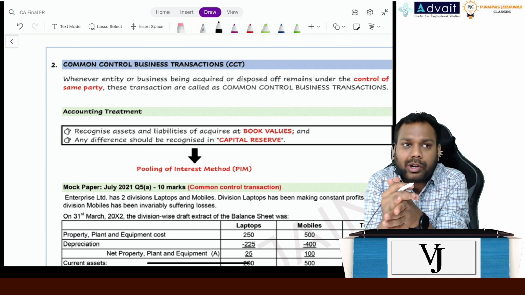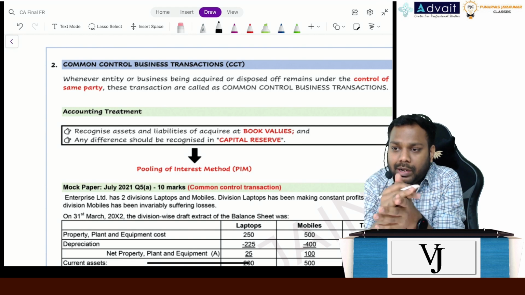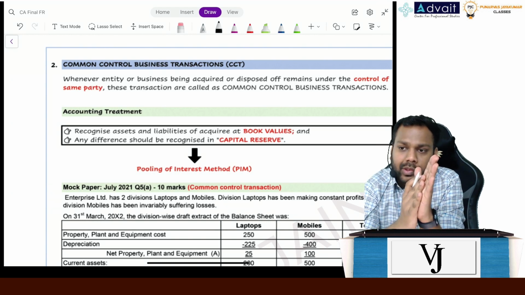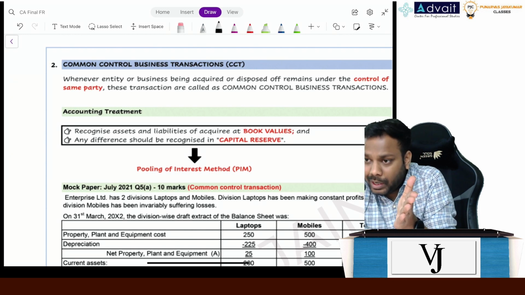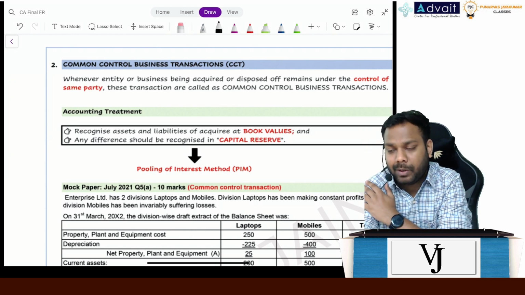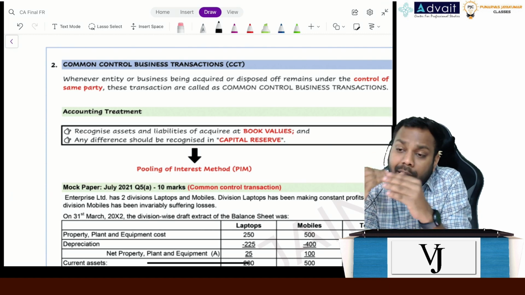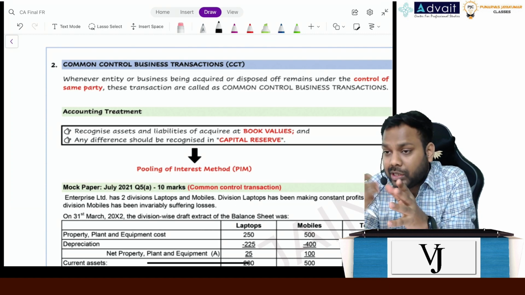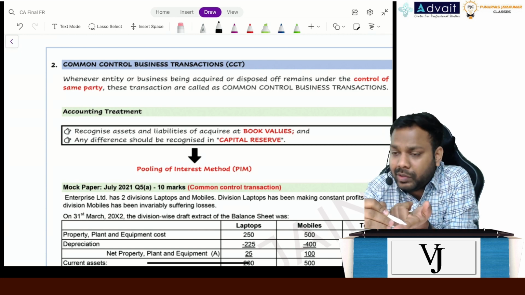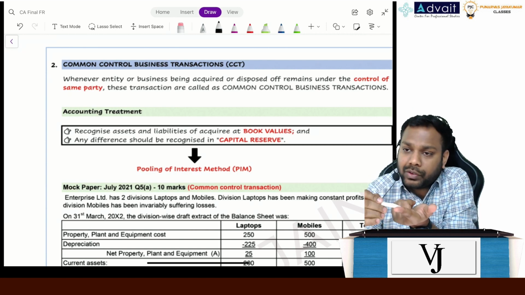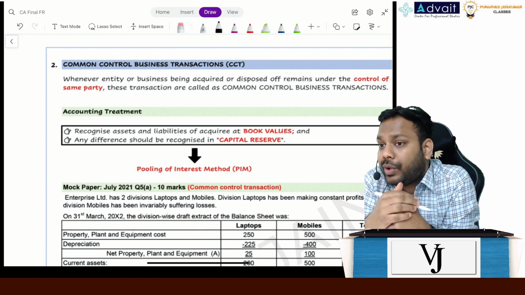So what happens? It says whenever you are doing internal restructuring, or common control, that is, let's suppose prior to acquisition, I was controlling the company, and after transferring that company to some other company, still I am controlling that company. Means the controlling power of that company has not changed. The parent company of that company has not changed. So in that case, you are not required to recognize goodwill or gain on bargain purchase. Definitely, you have to transfer the assets.